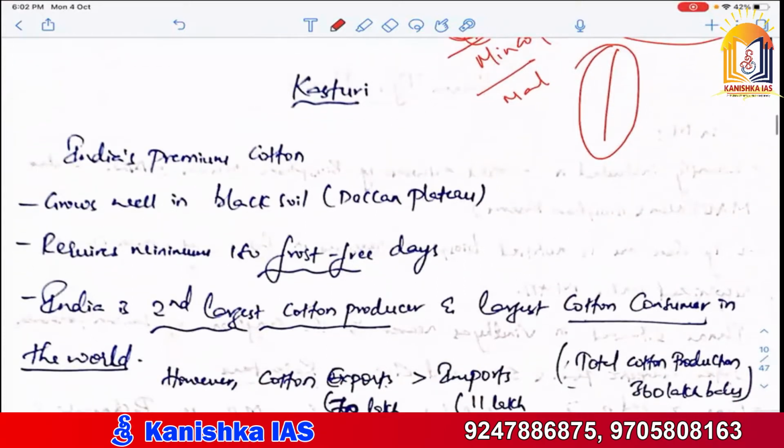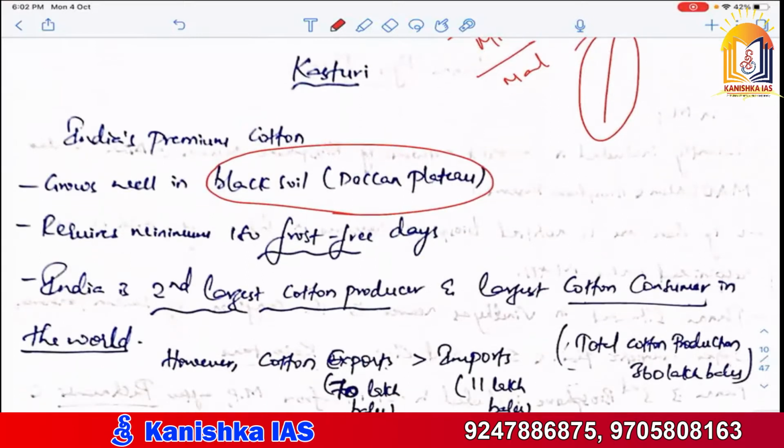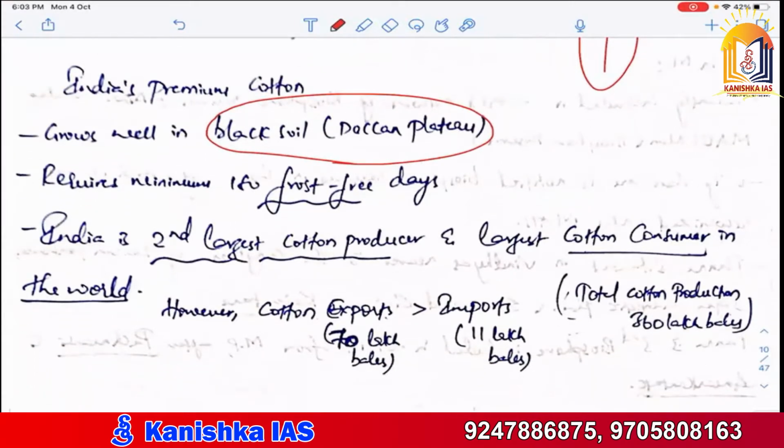Then Kasturi, India's premium cotton, grows well in the black soil. Black soil is mostly present in the Deccan Plateau, which requires 180 frost-free days. And India is the second largest cotton producer and largest cotton consumer of the world. India is the largest consumer of pulses also.